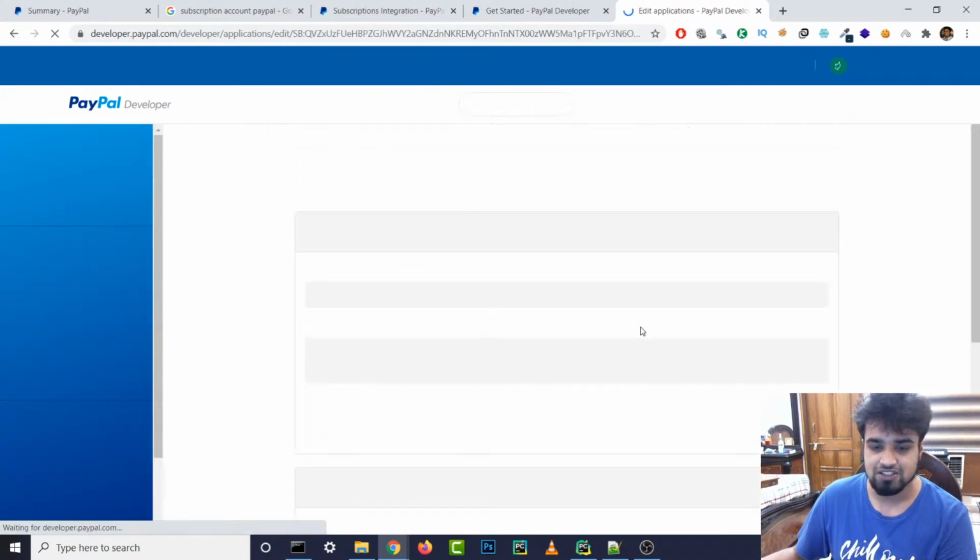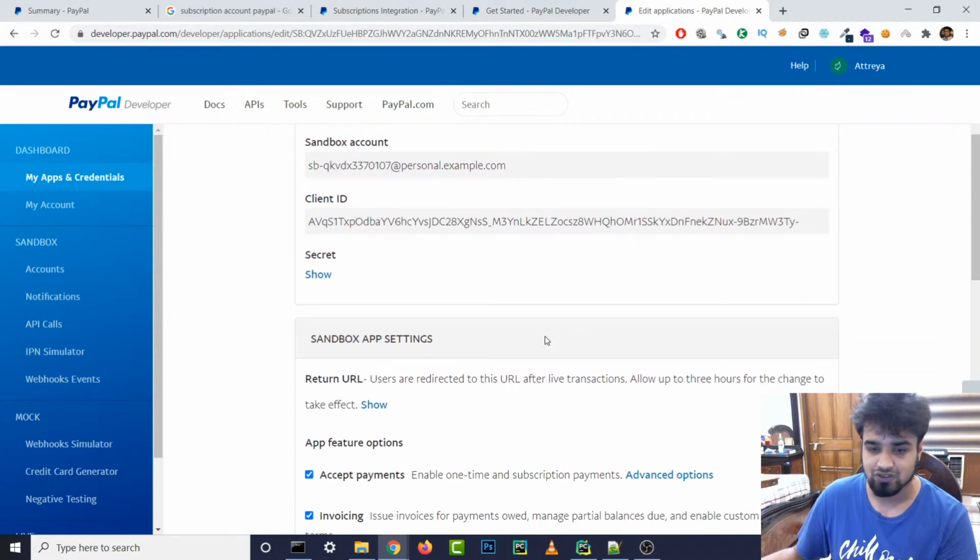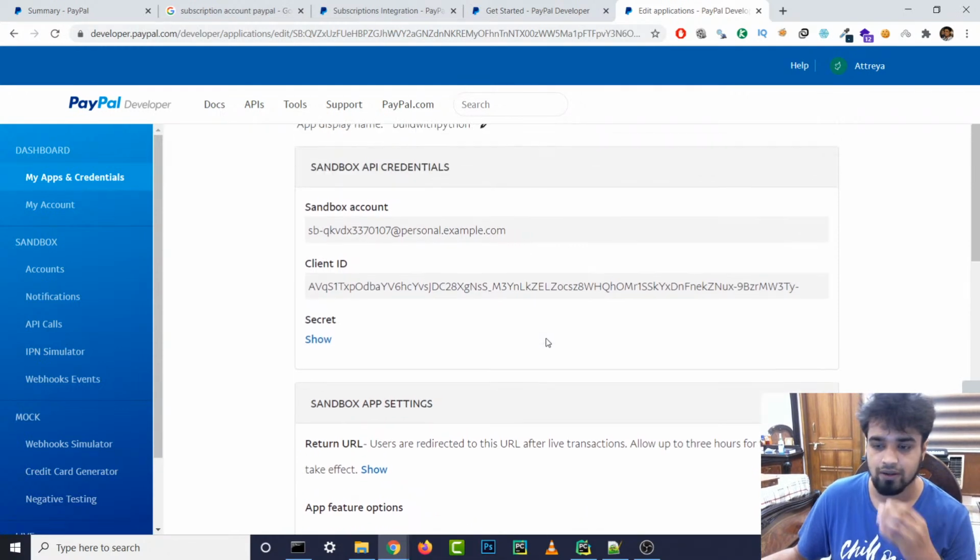What is REST API? Please tell in short. If you understand what an API is, basically you have a link, right? And when you call that link, you send it data. For PayPal, we tell PayPal that, hey, somebody wants to subscribe. So we send it a request, and then PayPal does its thing and sends back some data to us in JSON or anything that it wants. This whole process of sending a request, it goes to a link, it processes stuff and comes back to us and gives us some data, in very simple terms, is basically REST API.